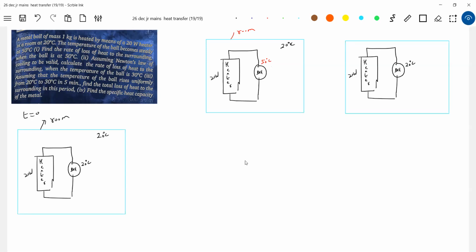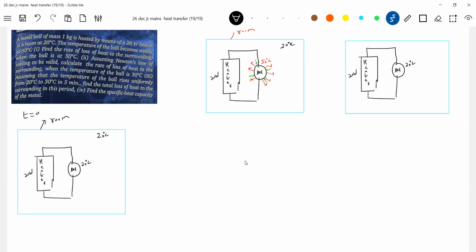It will be emitting, and also will be absorbing. I think this is one basic property of any body. Agree with this? Look at the arrows: emission as well as absorption.